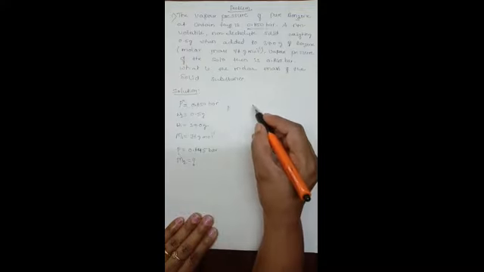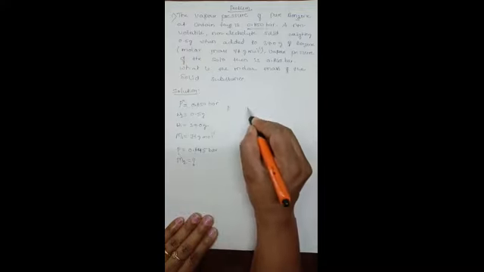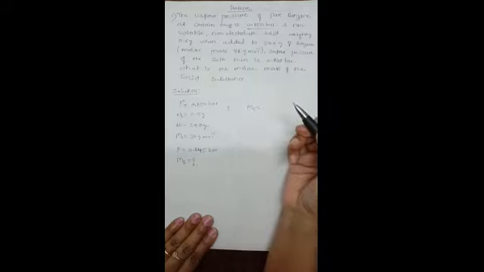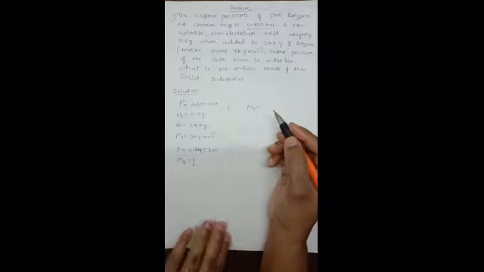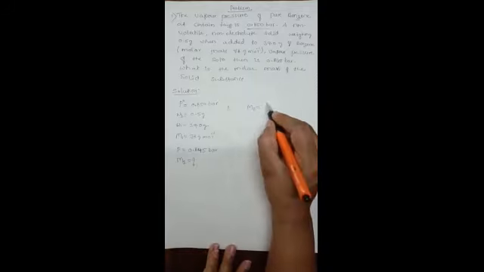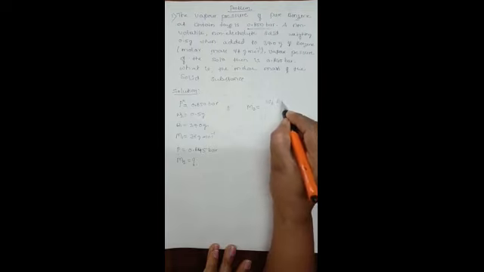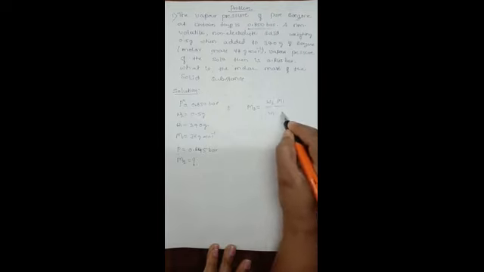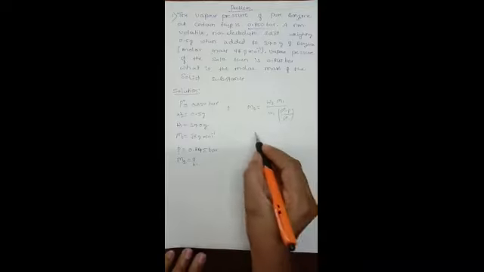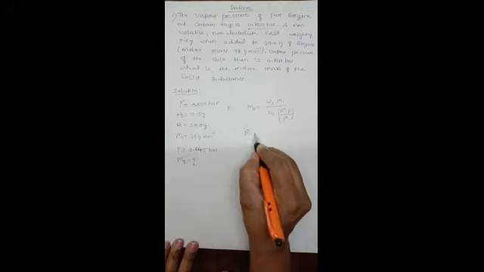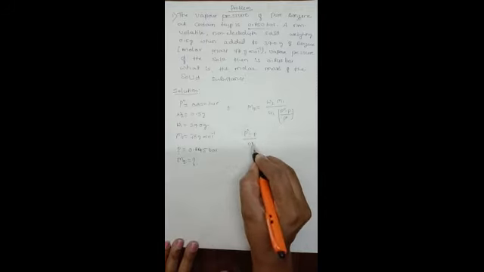We can use the equation in terms of relative lowering of vapor pressure to calculate the molar mass of solute. That is, M2 is equal to W2 M1 divided by W1 into P naught minus P divided by P naught. So first we will determine the ratio of P naught minus P divided by P naught.